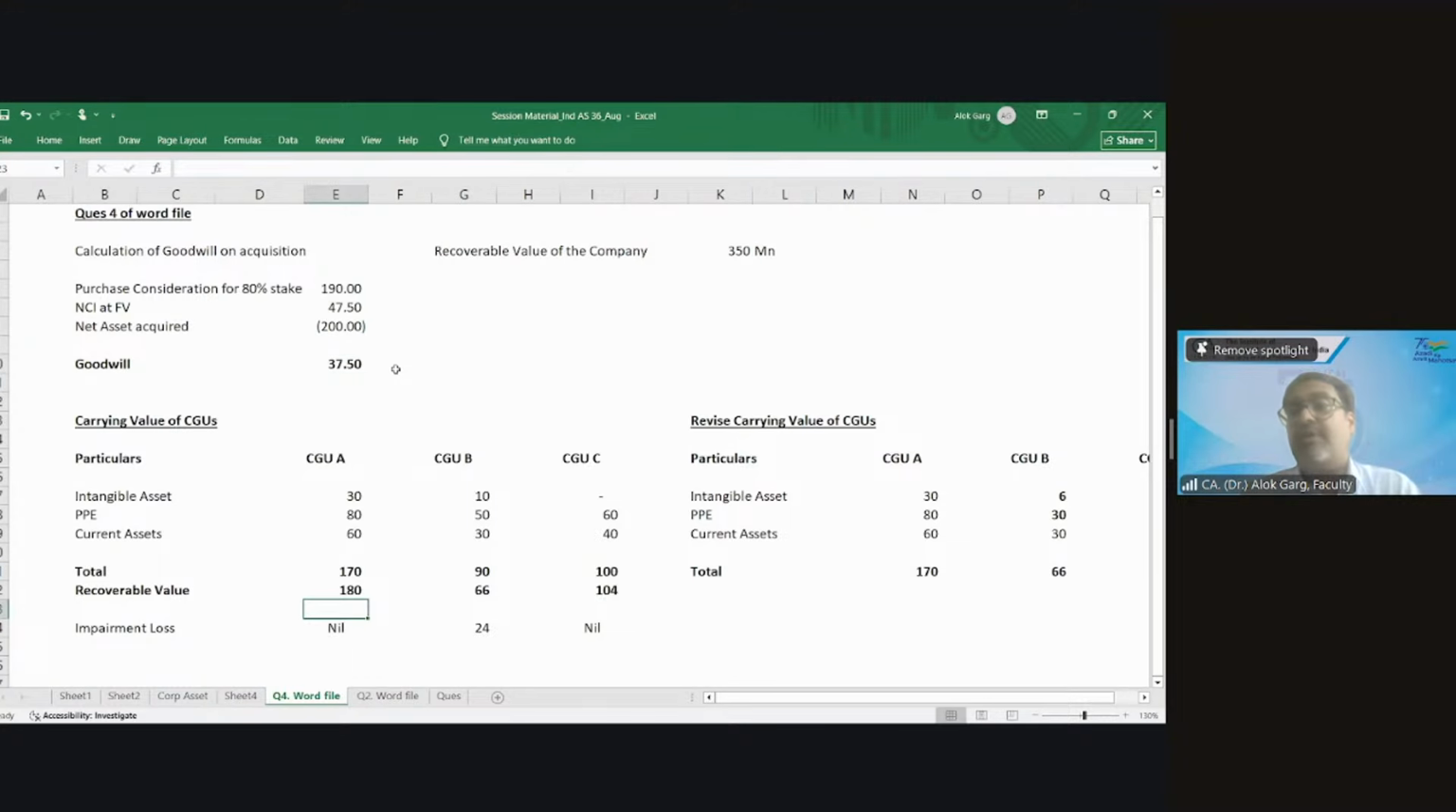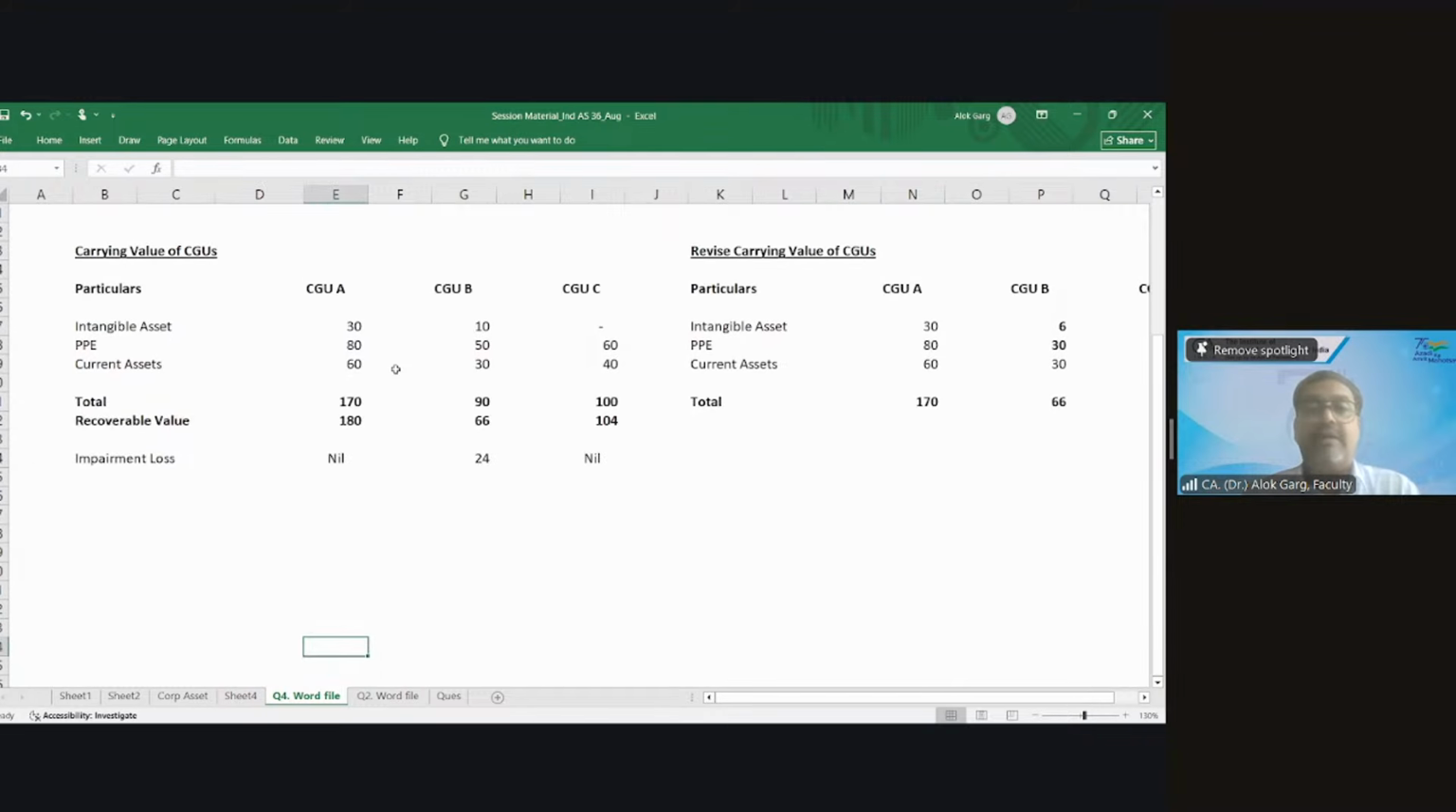So, sir, now I have the recoverable value of the company, I have a goodwill value, and the ask of the question is to compute the impairment loss on goodwill, right? So, computation of impairment loss on goodwill.